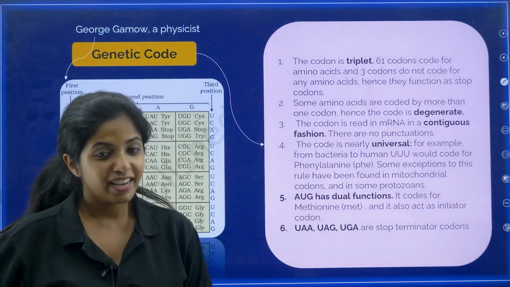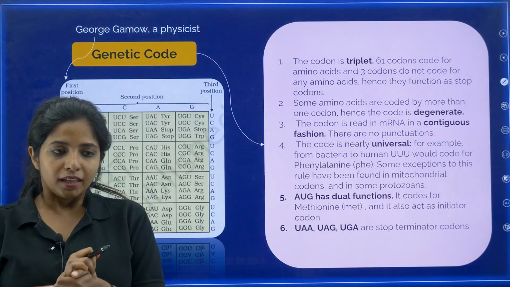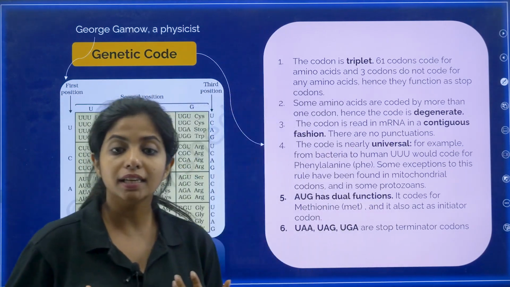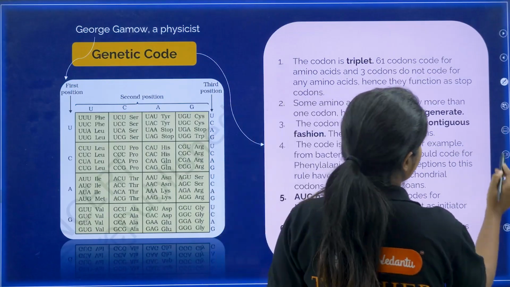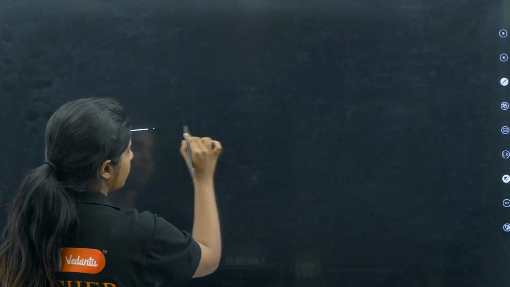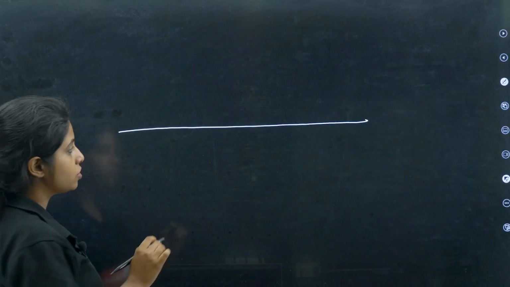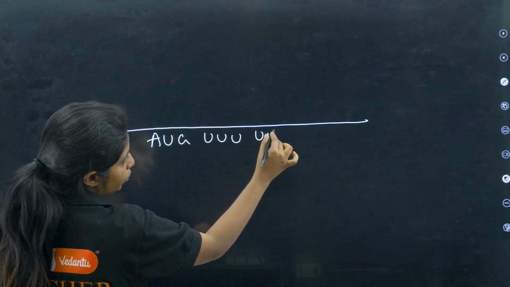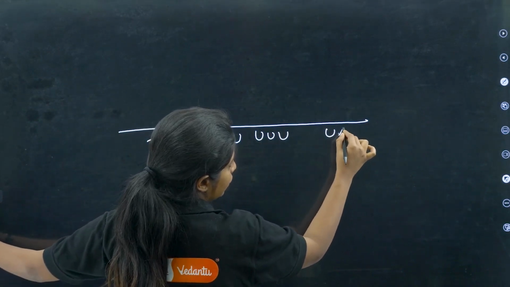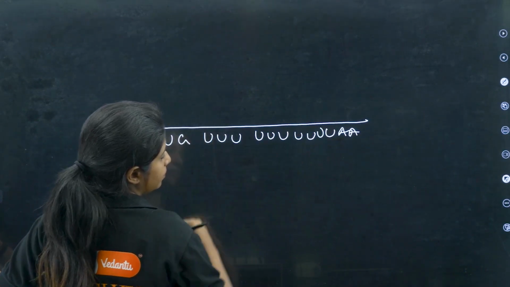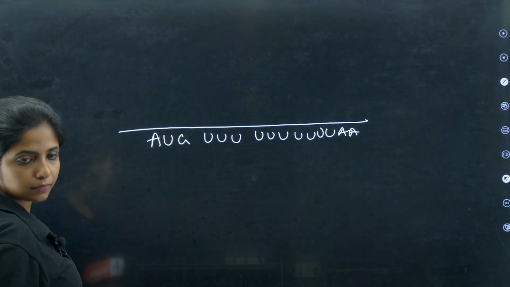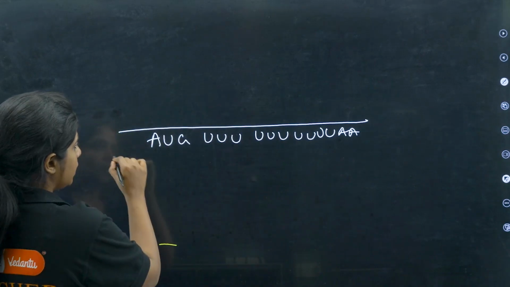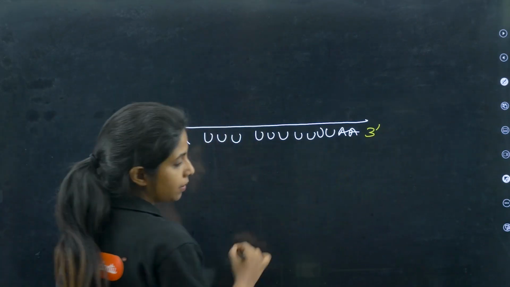Now, genetic code. How exactly does the mRNA make the proteins? For that, I want you to understand this. Suppose this is an mRNA. This mRNA strand, my dear children, will have codons. For example, AUG, UUU, UUU, or at the end UAA and things like that. This is an mRNA. On this mRNA, I am basically explaining translation also over here. Listen to me carefully. And this is the 5' end and this is the 3' end of the mRNA.